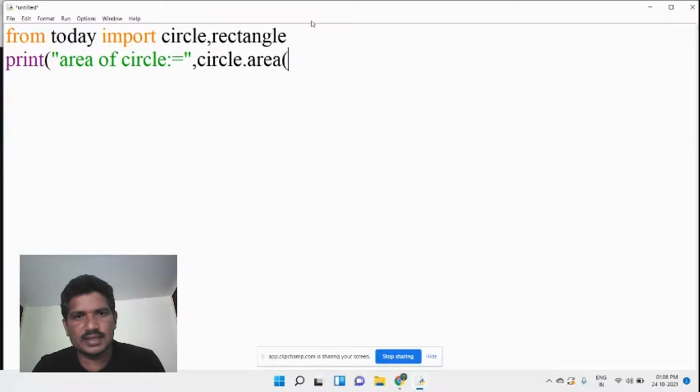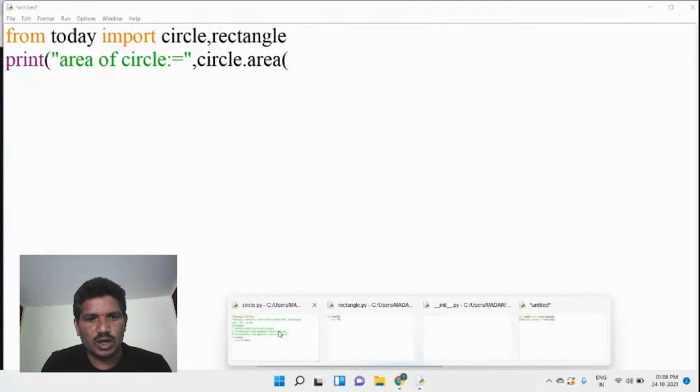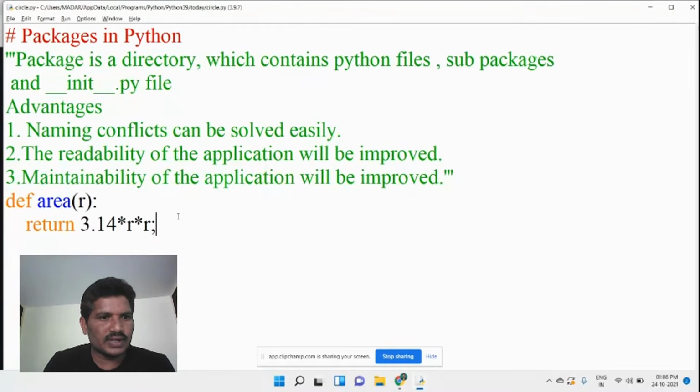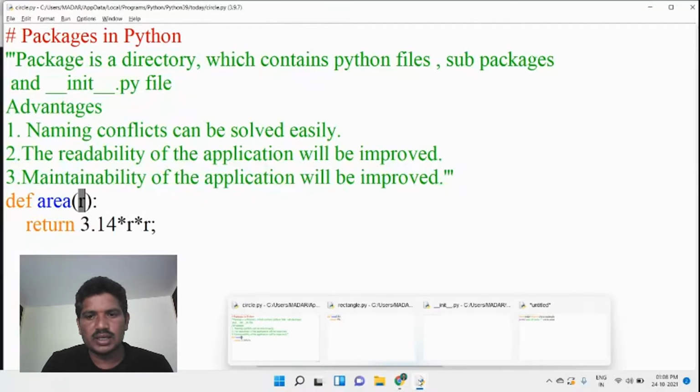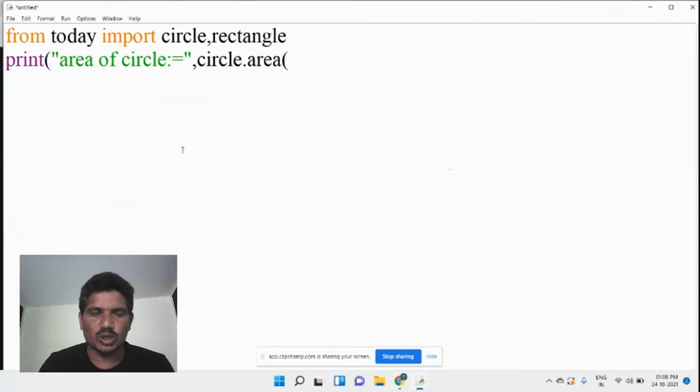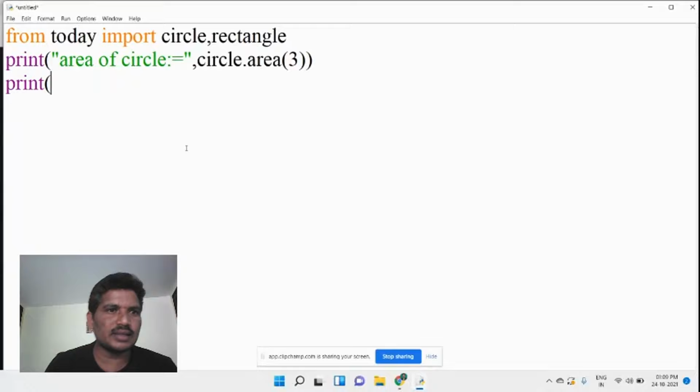The area function consists of one argument. Where you are calling that function, you must provide one value, one argument. Okay, that is 3. Got it?